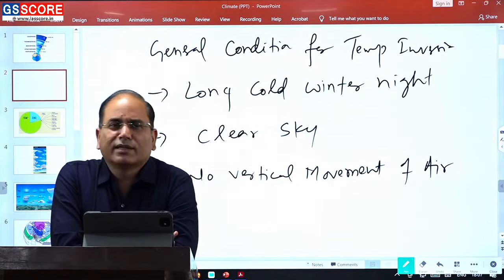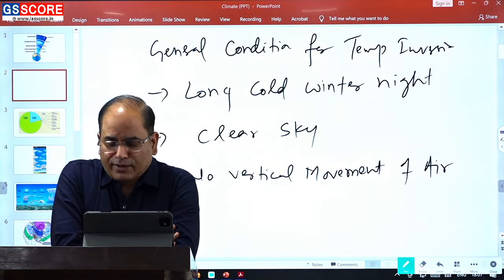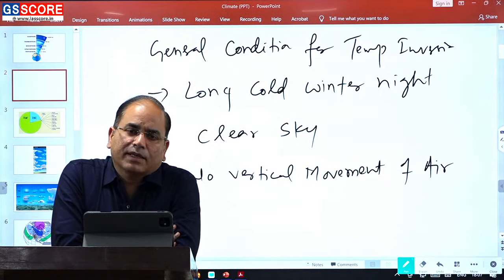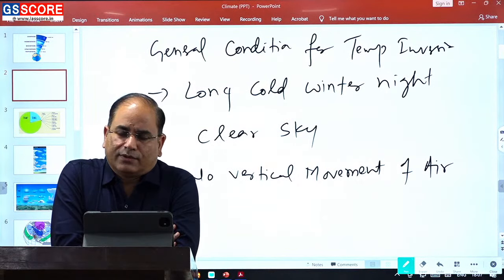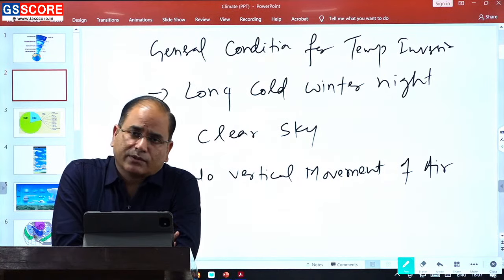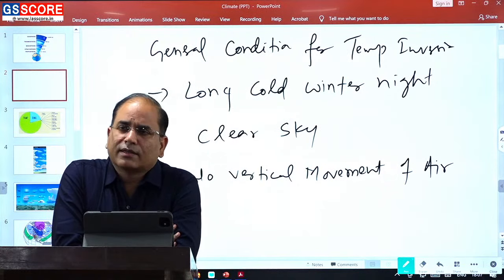Ground level condensation mostly occurs in India during the winter season, and it is because of the extreme level of cooling. The ground gets extremely cooled, and the air in contact with the surface will also get cooled over a period of time. It will witness ground level condensation.